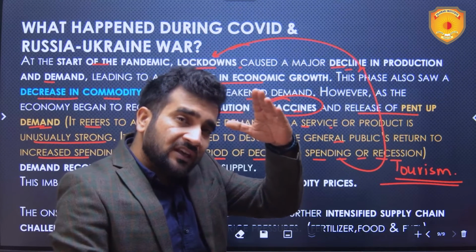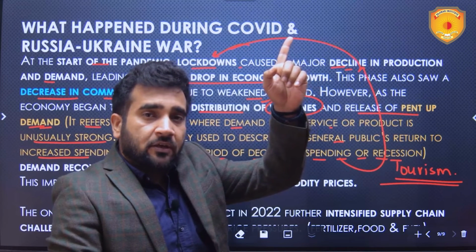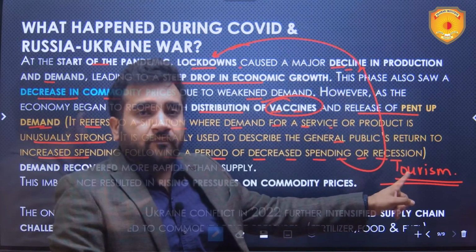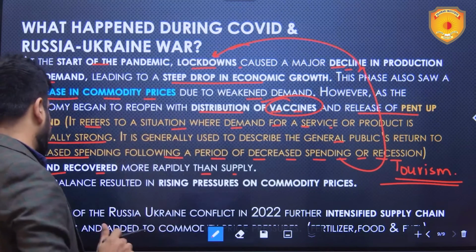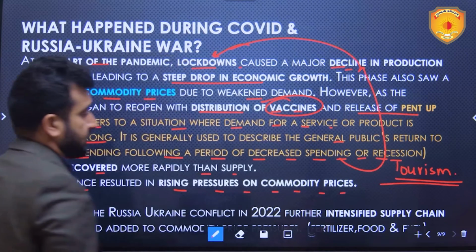Once those lockdowns were eased, demand shot up, it was released, and it remained high. Tourism. Demand recovered more rapidly than supply. This imbalance resulted in rising pressures on commodity prices.